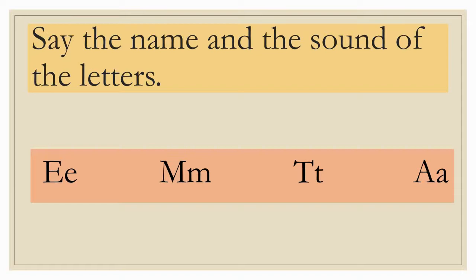Next letter is letter T. The letter sound is tiger. Next letter is letter A. The letter sound is ant. Apple.